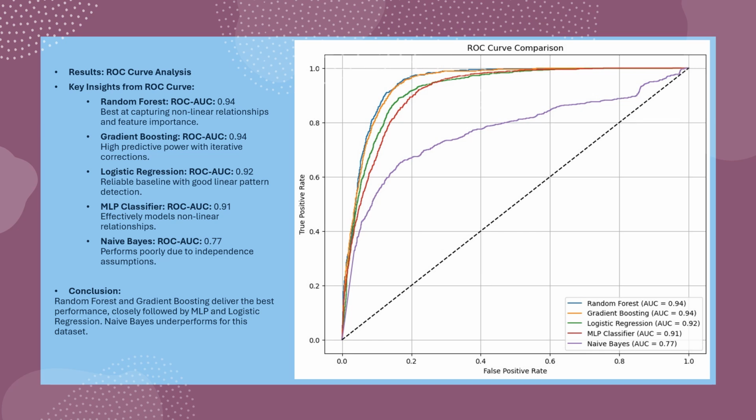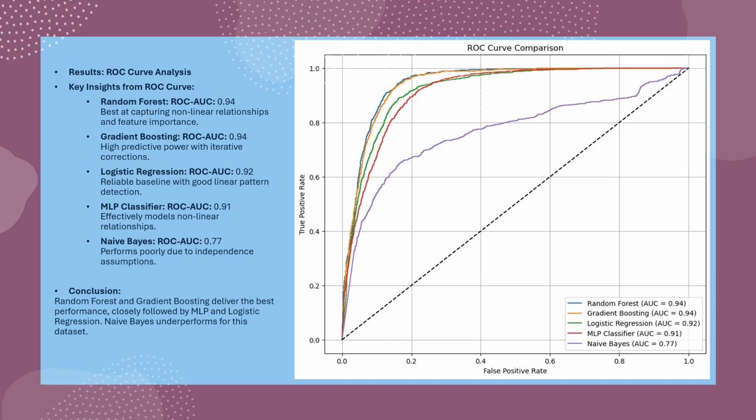We performed ROC curve analysis to see how the models were performing in distinguishing the multiple classes in the target variable. For random forest, we found that it handles the nonlinear relationships very well, achieving a ROC AUC score of 0.94. It does this by building multiple decision trees and averaging their results. So it effectively captured the complexity of features like duration, which strongly correlated to the target variable.